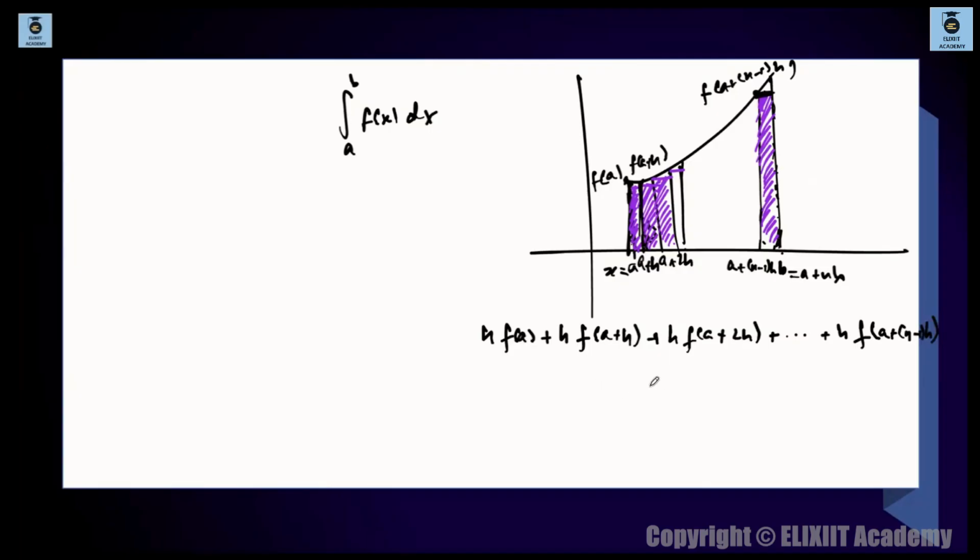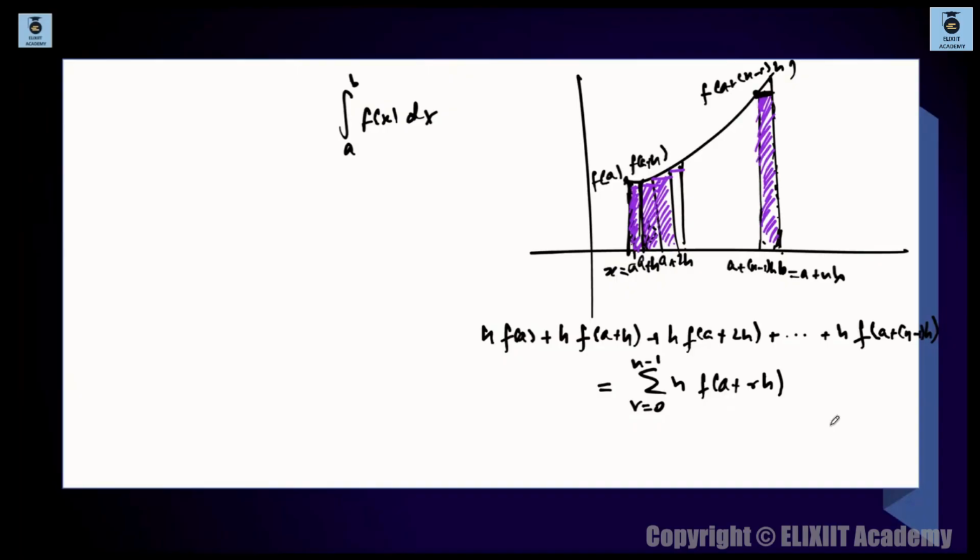I just simply compiled all the areas of these purple strips over here, and we can write this as summation r is equal to 0 to n minus 1 of h times f of a plus rh. We are writing this sum in terms of summation. So this is basically the area of all these purple strips over here.